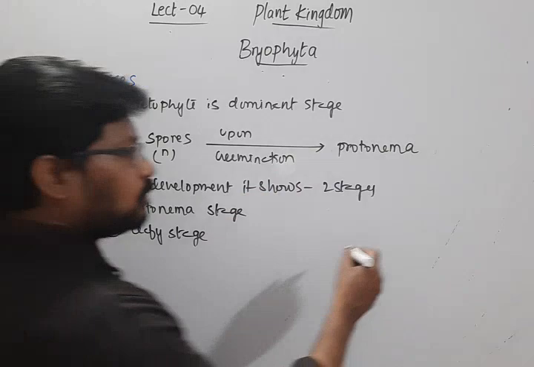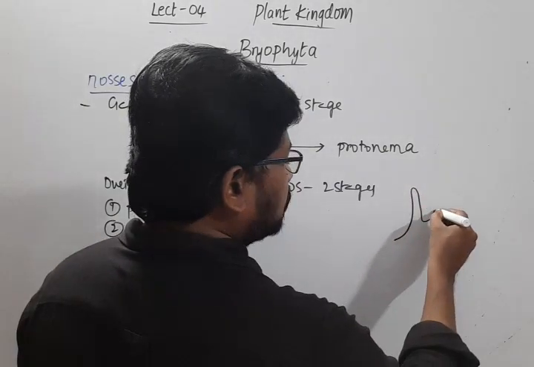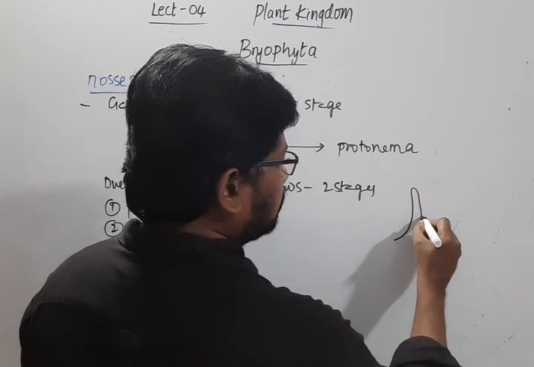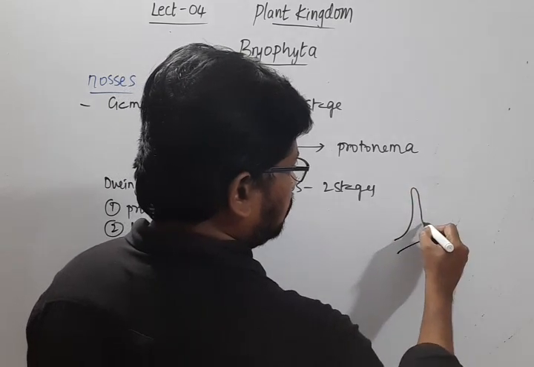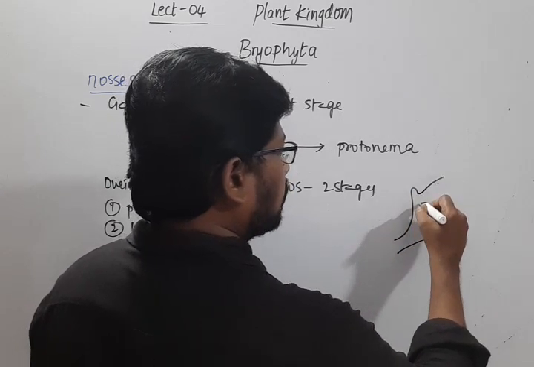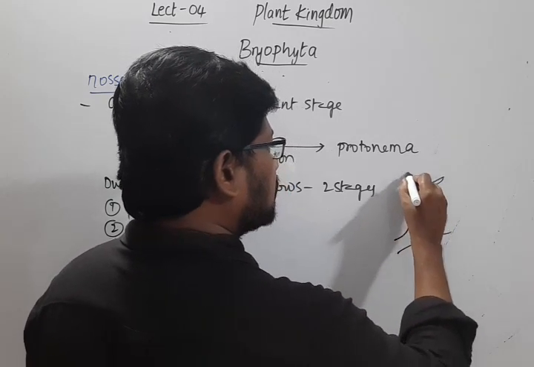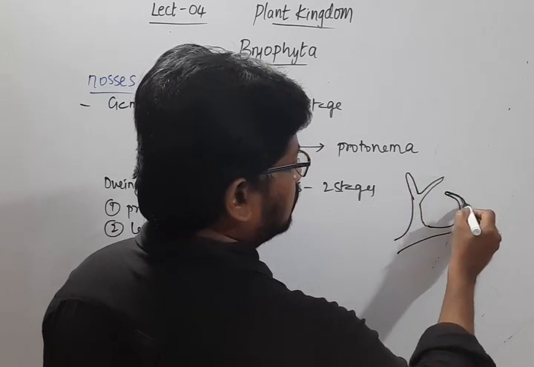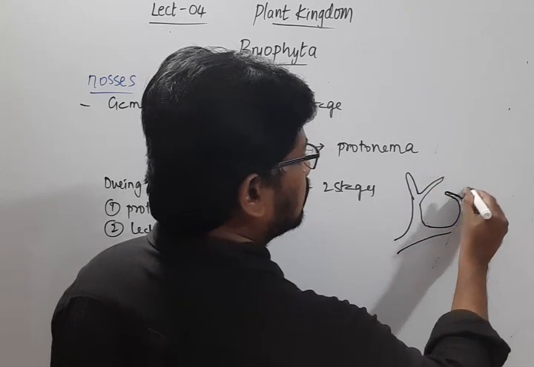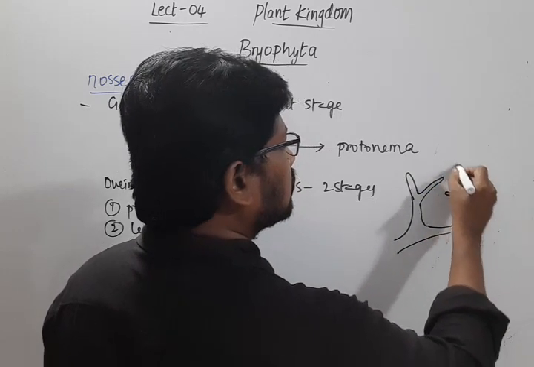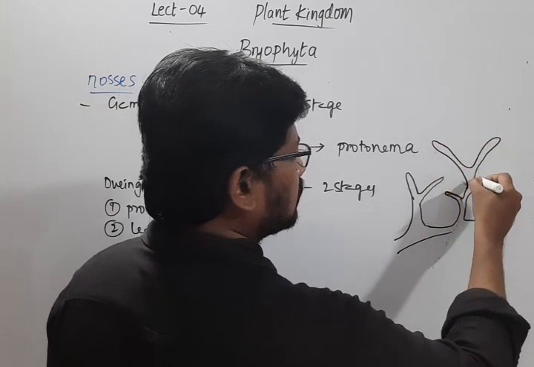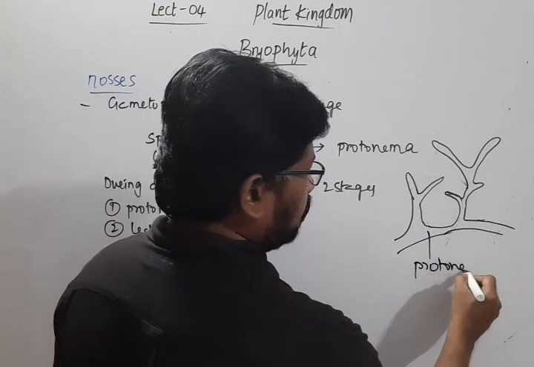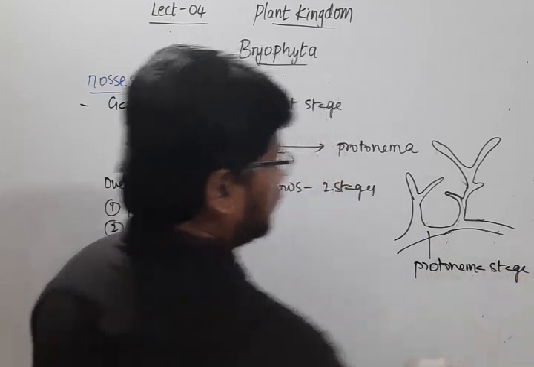So this protonema will be branched. You can see it is a branched structure. So this is how we see the protonema stage.